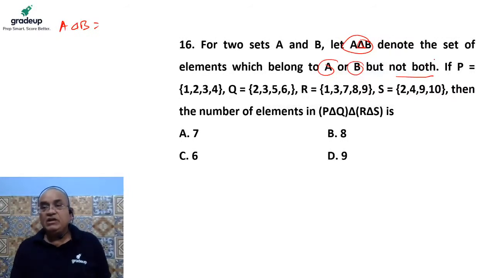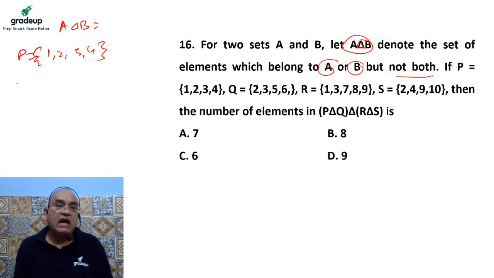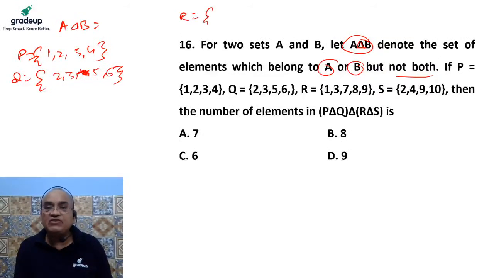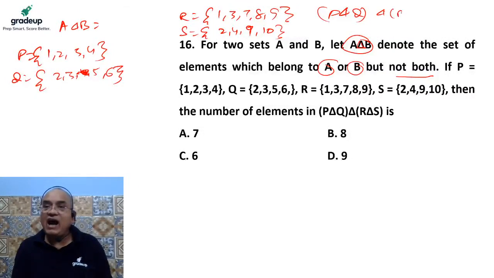So if set P has elements 1, 2, 3, 4, and there is another set Q having elements 2, 3, 6, and another set R having elements 1, 3, 7, 8, 9, and another set S having elements 2, 4, 9, 10, then what is the number of elements in (P delta Q) delta (R delta S)?